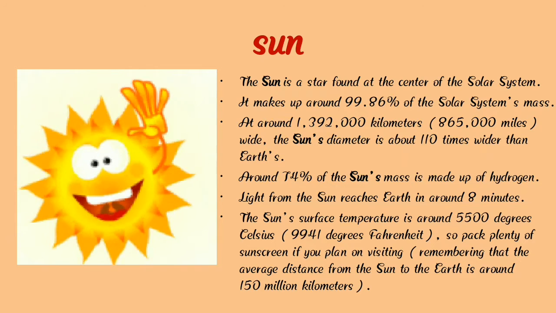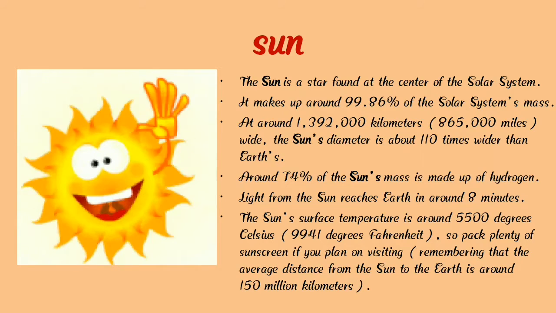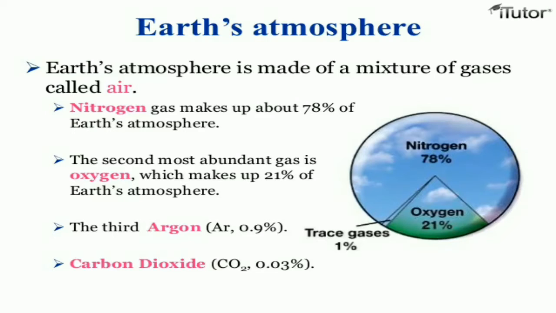Now we are going to learn the next slide, the Earth's atmosphere. Earth's atmosphere is made up of a mixture of gases, and it is called air.